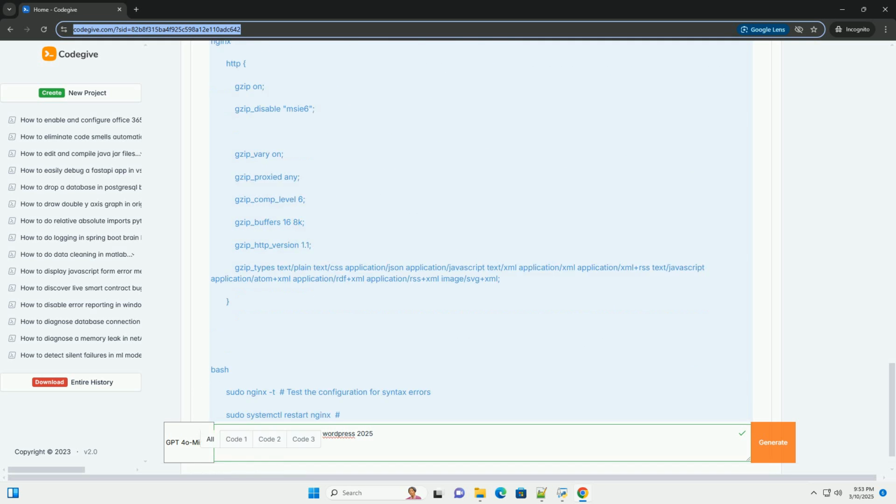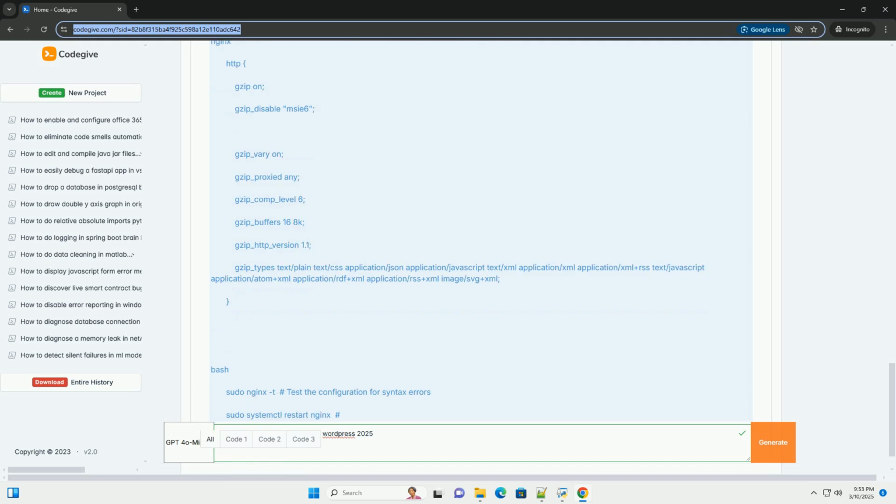Code example, plugin related. While you won't write code directly when using most Gzip plugins, a plugin might internally use functions similar to these. For demonstration purposes only, you wouldn't manually implement this if using a plugin. Important: this code snippet is for illustrative purposes only. Do not directly implement this if you're using a plugin. The plugin handles the configuration and activation of Gzip compression. Manually adding code like this can cause conflicts and instability.